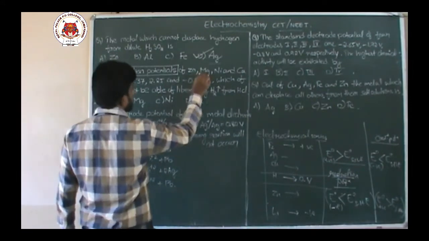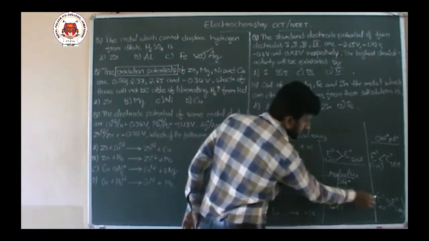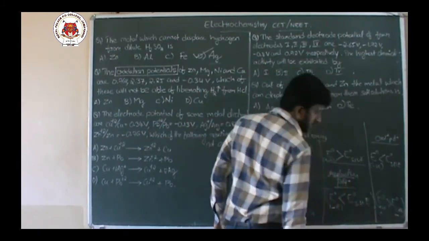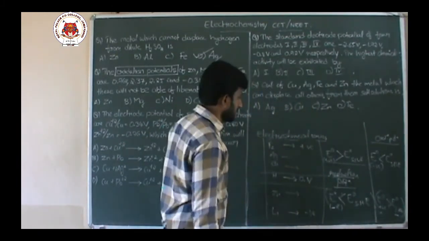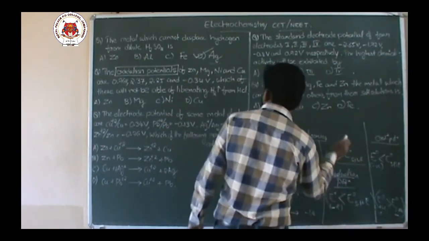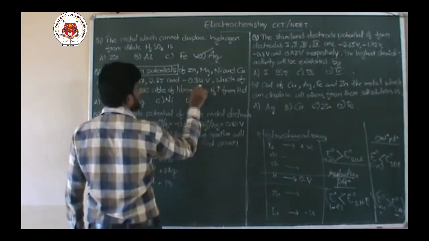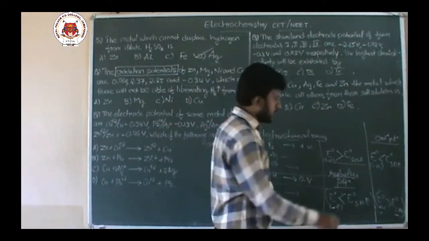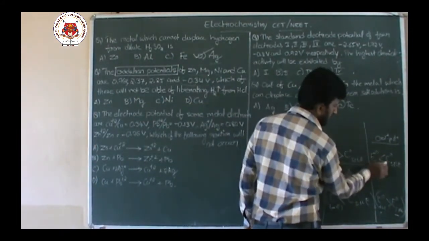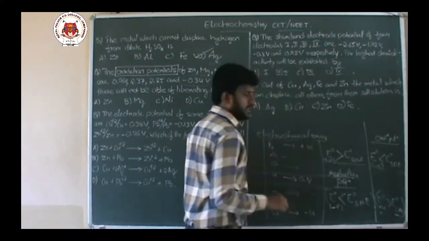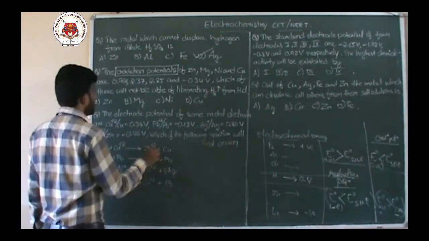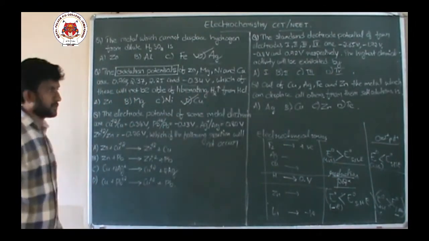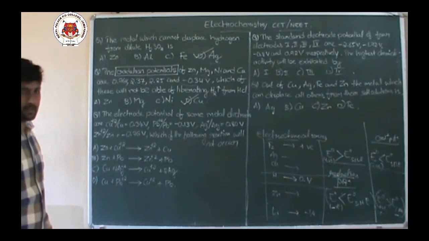Zinc, magnesium and nickel have positive oxidation potentials, more than standard hydrogen, so they can liberate hydrogen gas. Whereas copper's oxidation potential is negative, so it cannot liberate hydrogen gas. So the answer is copper. Copper cannot liberate hydrogen gas from HCl.